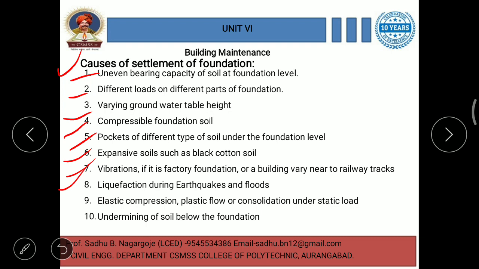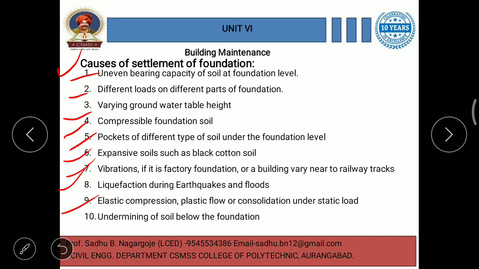Then liquefaction during earthquakes and floods is again a major cause where the structure is in an earthquake zone or in flood affected areas. In those locations, this is an important cause.